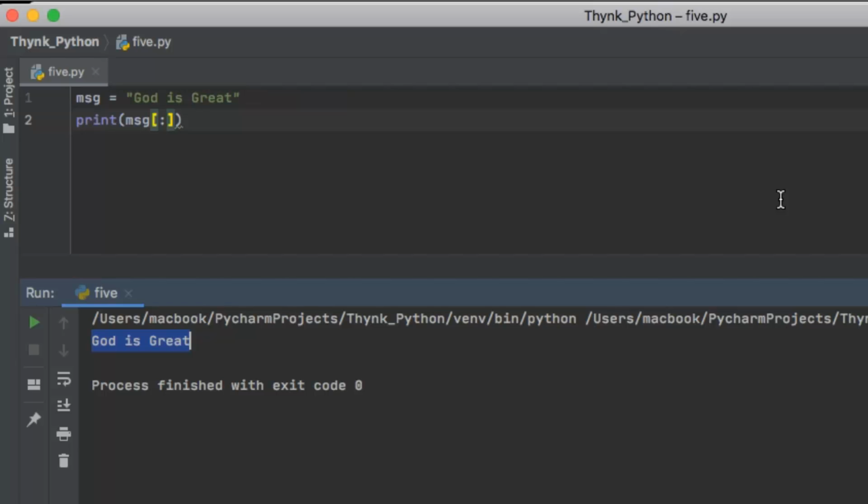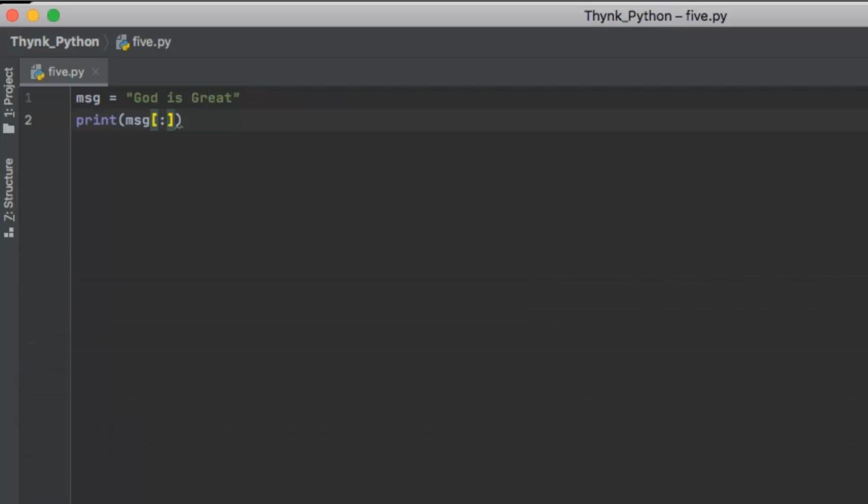So keep practicing the things which you have learned, and to make your practice more fruitful, I have one exercise for you. The exercise for today is, you need to enter a 7-letter word and display characters at index 1 to 5. From index 1 to index 5, you have to display the characters of a 7-letter word.